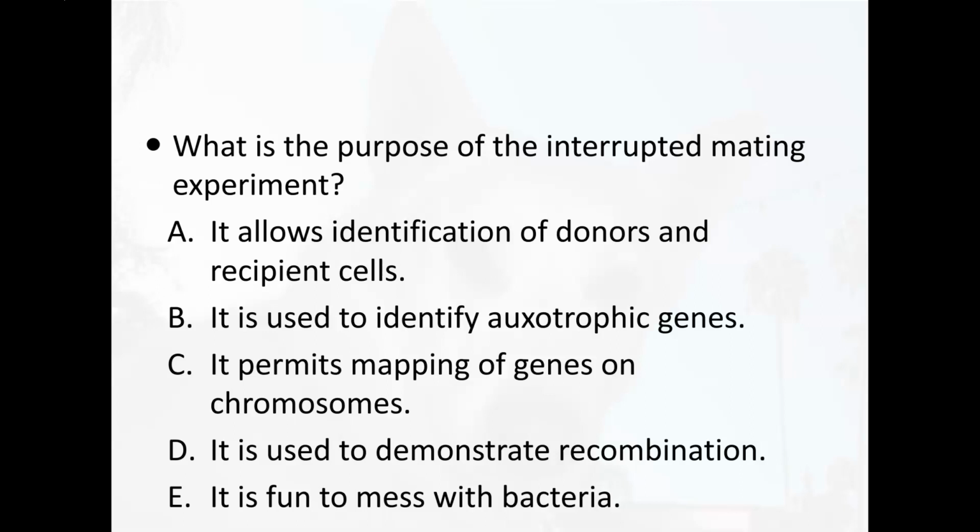So what is the purpose of this experiment? Again, pause the video and ask yourself which is the answer. I would argue that D and E are both true. We can use it to demonstrate that bacteria are able to share genes with one another, and thus recombination can occur. It's also always fun to mess with bacteria, but the value of the interrupted mating experiment is that it allows us to map genes on chromosomes. We can see what the relative locations of these genes are.